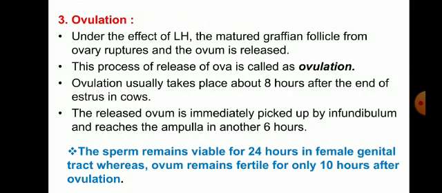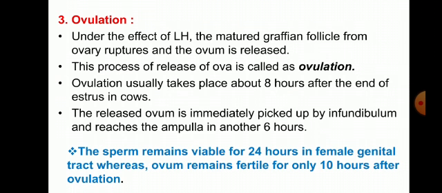Third one is ovulation. Under the effect of LH, luteinizing hormone, the mature Graafian follicles of the ovary rupture and then the ovum is released. This process of release of ova is called ovulation. Ovulation usually takes place about 8 hours after the end of estrus in cows.